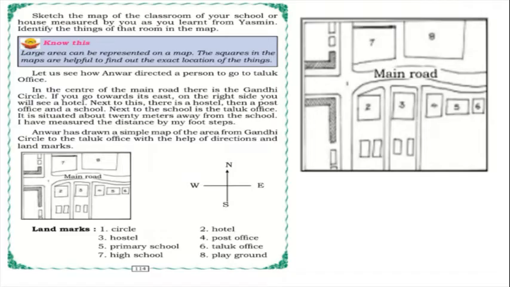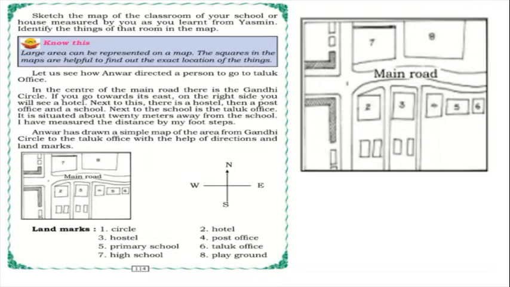So what he has done, he has given numbers to landmarks. 1 means circle, 3 means hostel, 2 means hotel, 4 means post office, up to number 8 he has given numbers to all the landmarks on the way to the taluk office.